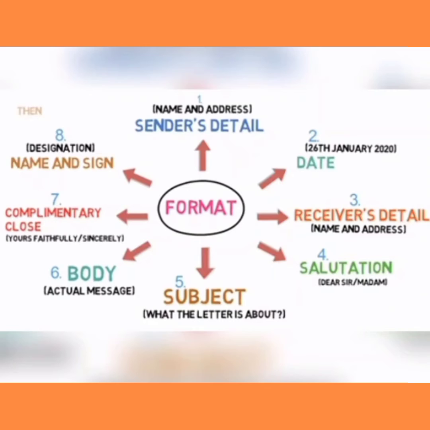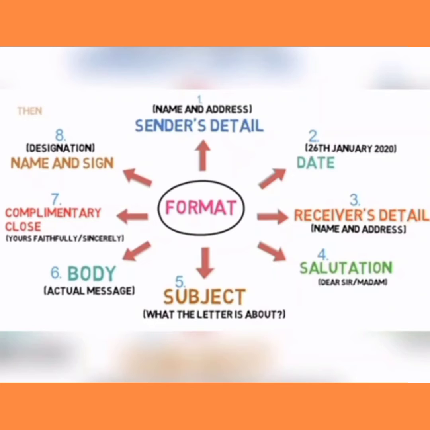Now we can see the format for formal letter. Okay, first one, you have to write the from, that is the sender's detail, name and address. And then second, you have to write the date and year. Third one, receiver's detail, that is to, name and address. Fourth one, salutation, that is respected sir or madam. Fifth one, subject. What the letter is about, that is shortly called sub. And then lastly, you have to write regarding, reg, and then dots in the subject.